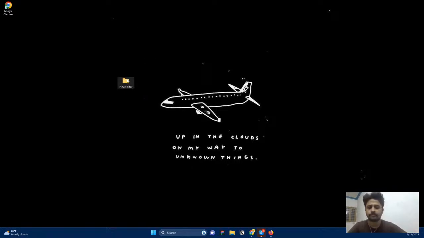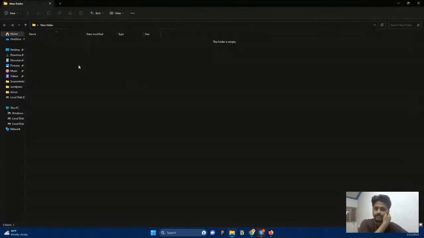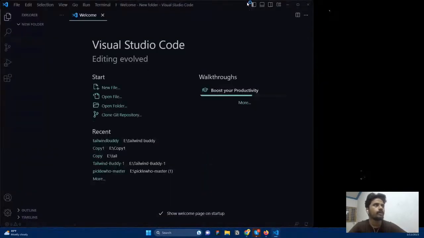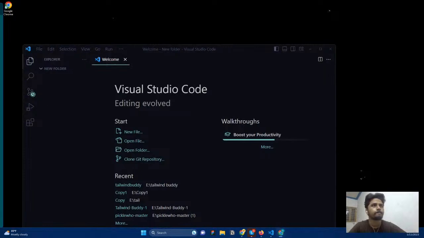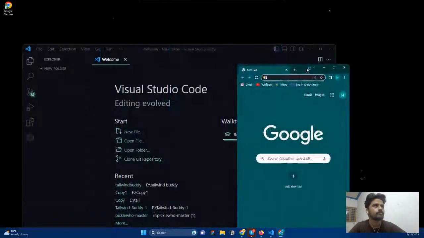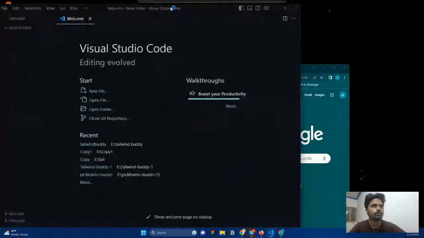So, go and open VS Code, the code editor I'm going to use for our project first of all. The next thing is let me open a browser. These are the two things that we're going to use.